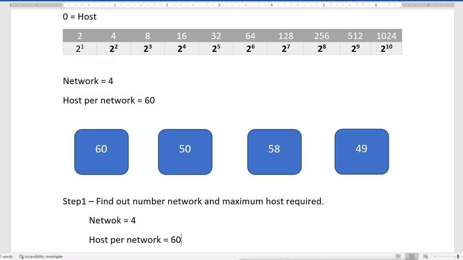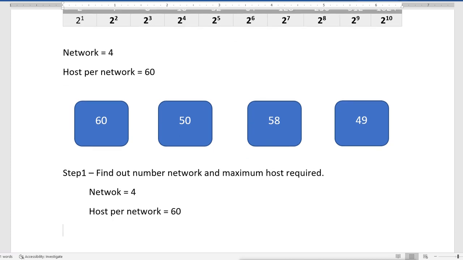So this is what we have done. Now is step 2, to see what is the default subnet mask we have.